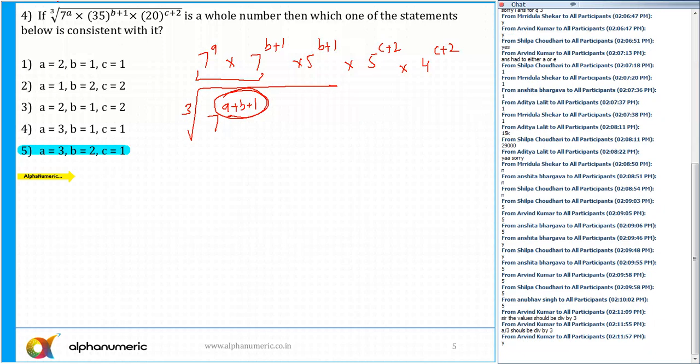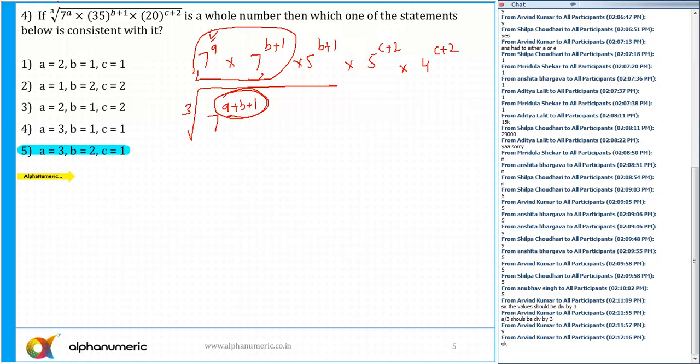No, it's not necessary that A should be a multiple of 3. No, that's not the case. It's the total power. It's not necessary that A has to be individually a multiple of 3. No, that is wrong. You might get a wrong answer in that case. Okay. So in total, I need to combine all the prime factors like this. The power of 7 has to be a multiple of 3. Power of 5 has to be a multiple of 3. 4 you can also factorize. Power of 2 has to be too. So this also I'll rate as easy. So from the first question somewhat moderate, and 2, 3, 4 were very easy.